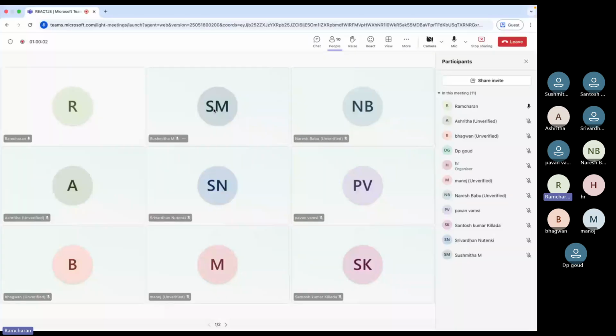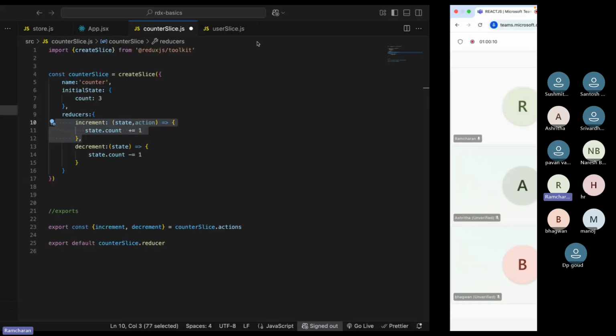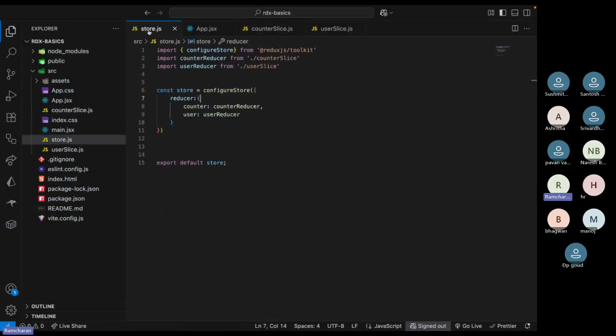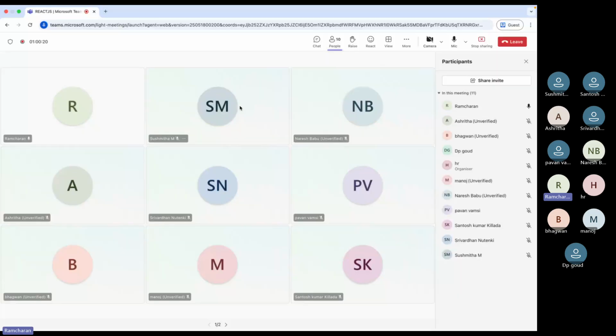Okay, anything else? No, it's clear. Just type everything, whatever I typed, the same thing you code so that you will understand clearly. By observing, everything will be clear, but you have to code, because if you don't code, then you will forget.